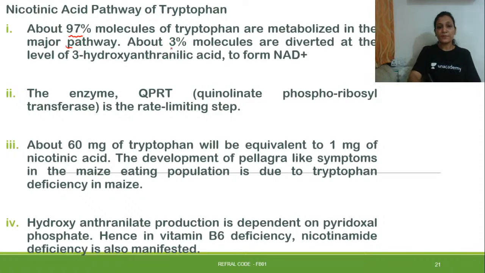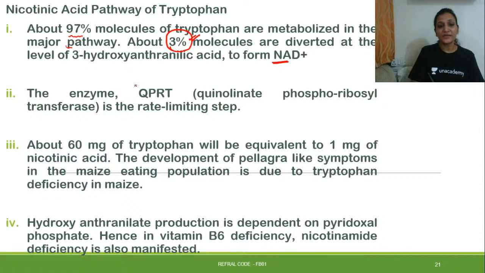Only about 3% of the molecules are diverted into hydroxyanthranilic acid to form NAD. The major pathways in tryptophan metabolism are the glucogenic and ketogenic pathways, most of it goes there, and only 3% will further form NAD.